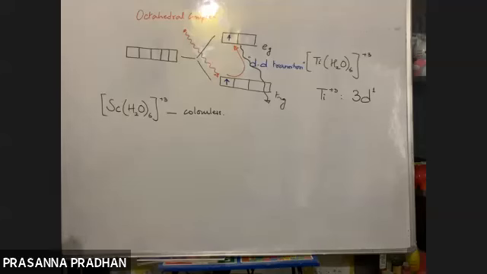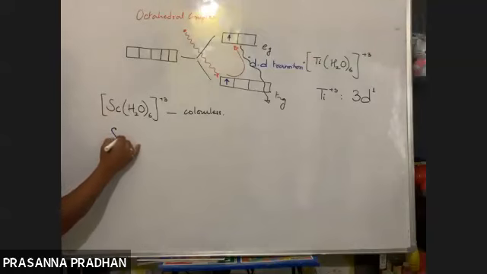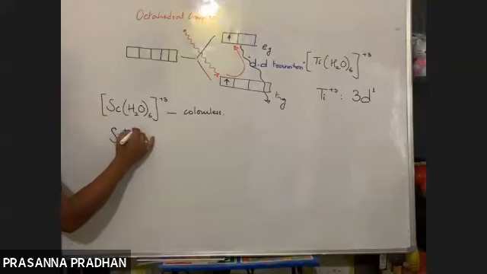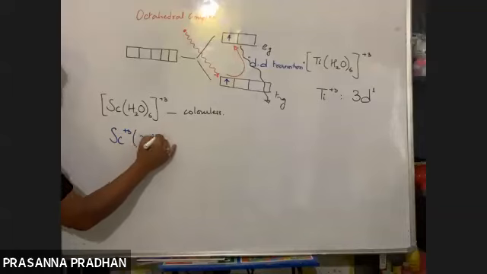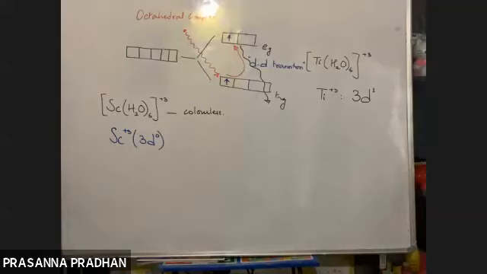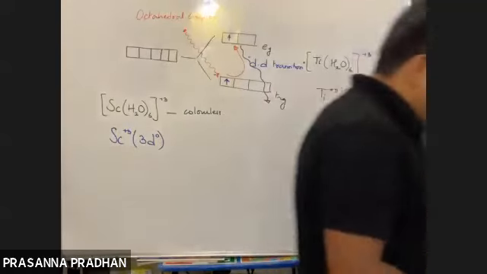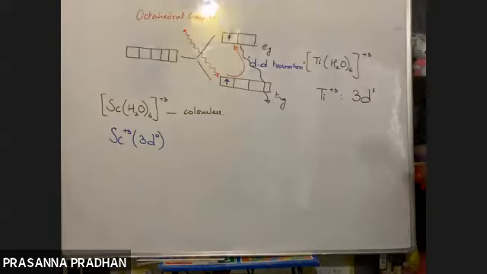Now all the answers can be found if you write down the electronic configuration. Scandium tripositive means 3d0. Scandium dipositive is 3d1, since scandium's atomic number is 21, so scandium tripositive is 3d0.